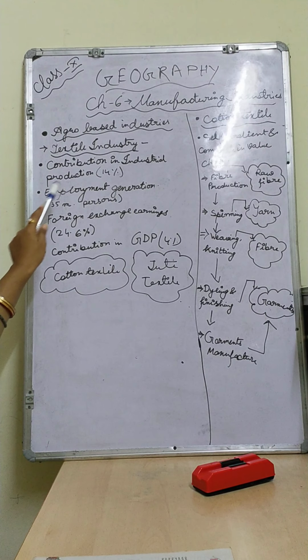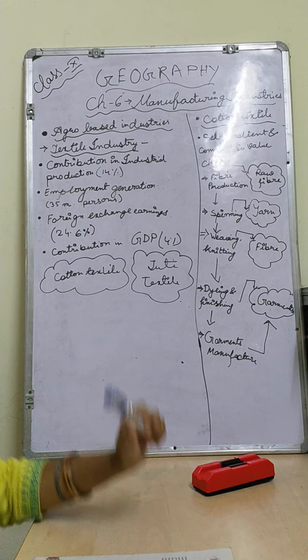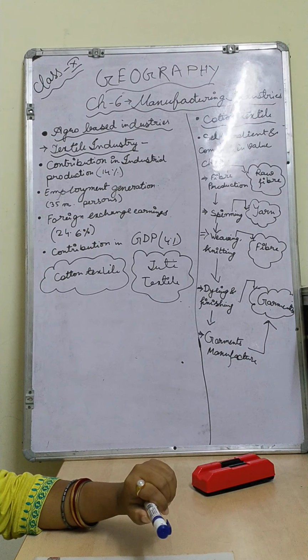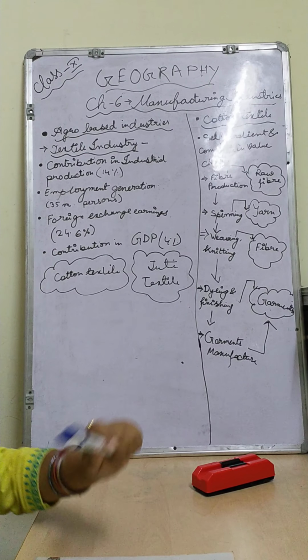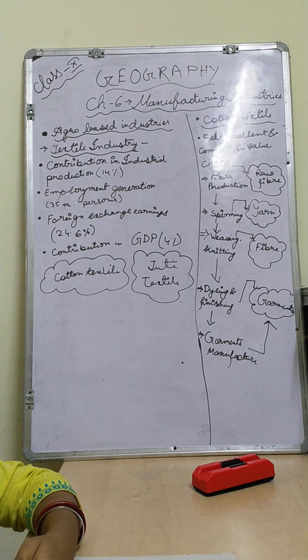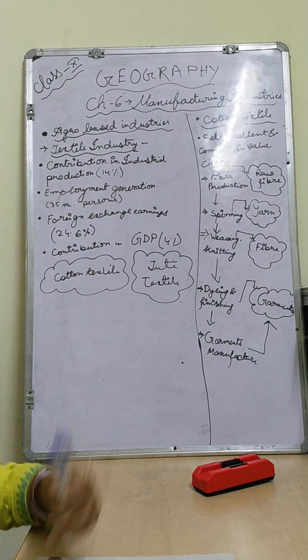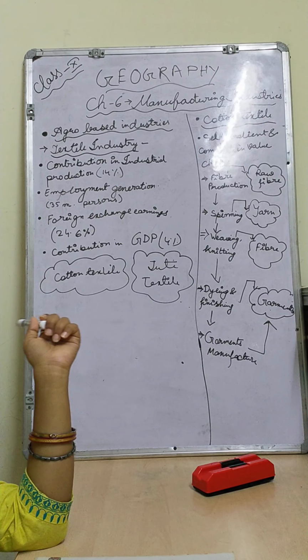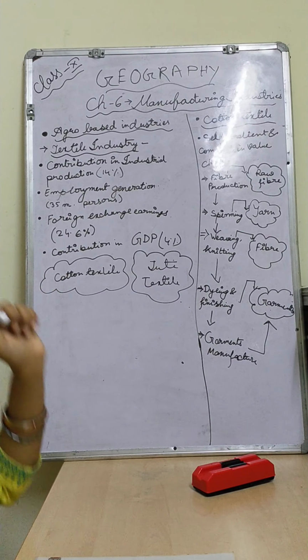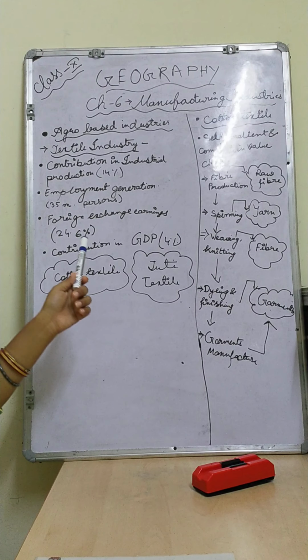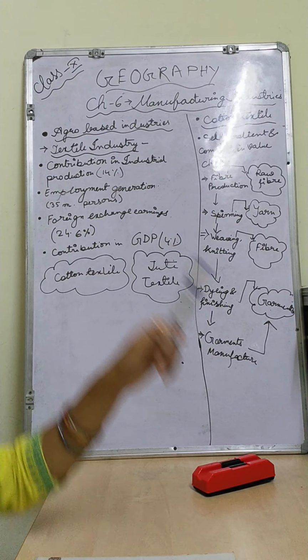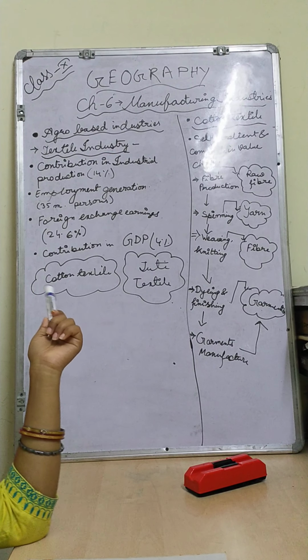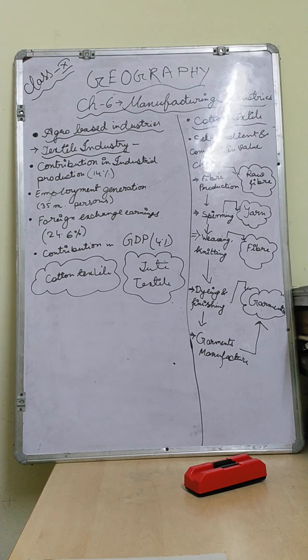Second one will be employment generation. Around 35 million persons it is giving employment. Third one will be foreign exchange earnings. Acha children, I have already told about that. The Britishers also encouraged this type of industry, and at that time its production also started, and they took it for globalization purposes. Whatever production we have has to be sold in the global markets, right? And for that we get foreign exchange, foreign money, right? How much percentage? That will be 24.6%. Next one will be what?